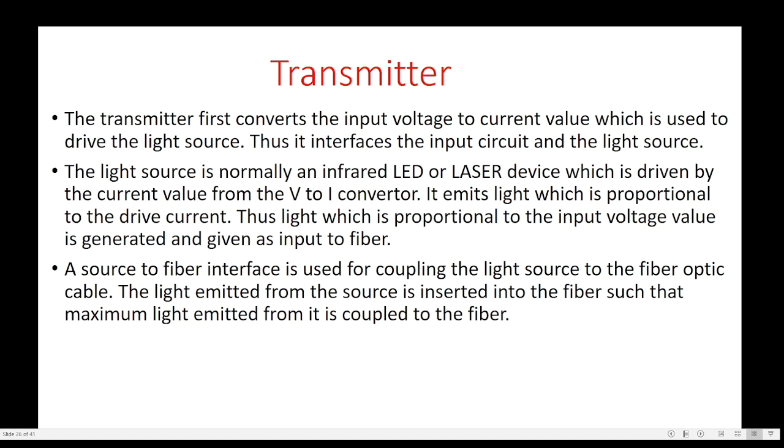A source-to-fiber interface is used for coupling the light source to the fiber optic cable. The light emitted from the source is inserted into the fiber such that the maximum light emitted is coupled to the fiber.